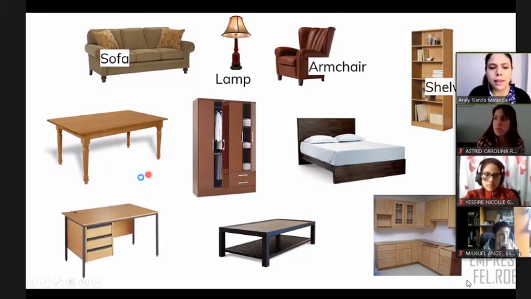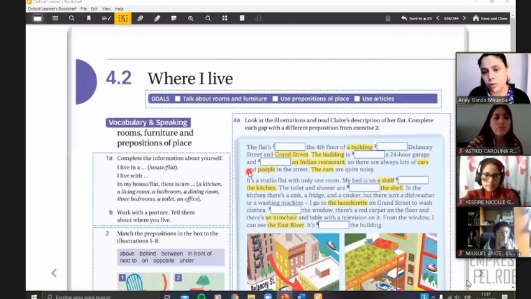We have this table, right, in the next one. And then we have this word also where you put your clothes. In this case, you can say this is a closet, right? Or you can say also a wardrobe, right? So both are correct. You can say closet, you can say wardrobe, right?